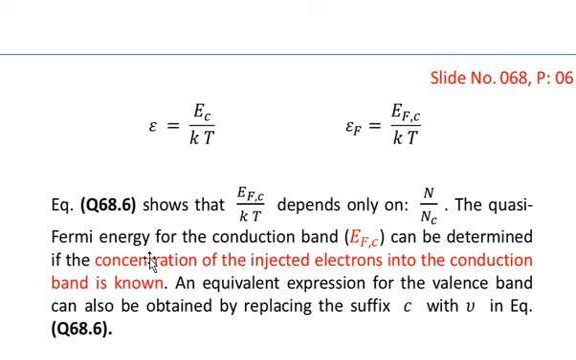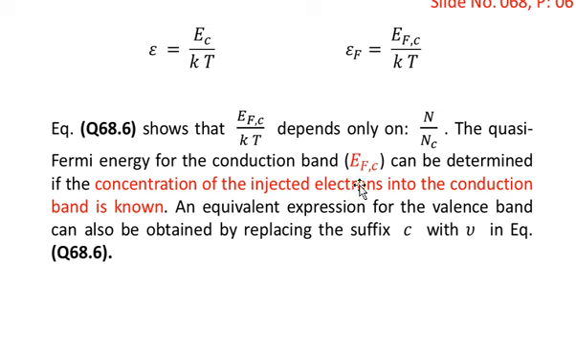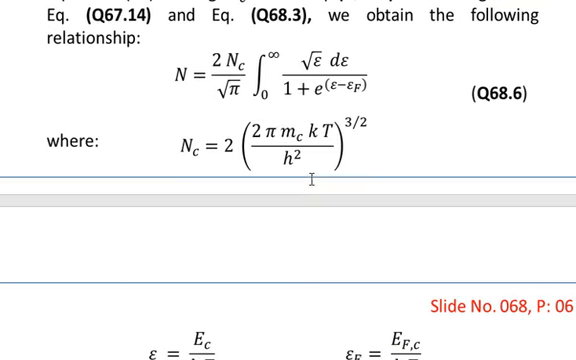The quasi-Fermi energy for the conduction band, represented by EFC, can be determined if the concentration of the injected electrons into the conduction band, that is capital N, is known. An equivalent expression for the valence band can also be obtained by replacing the suffix C with V in equation number 68.6. So you can also modify this equation for the valence band, and determine the position of the Fermi level in the valence band.